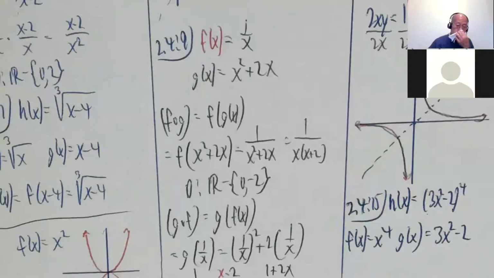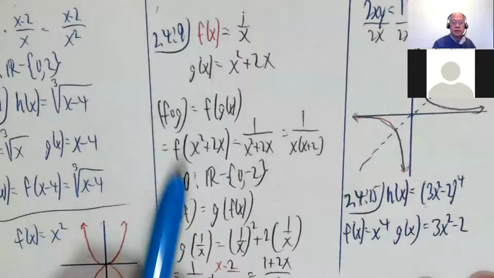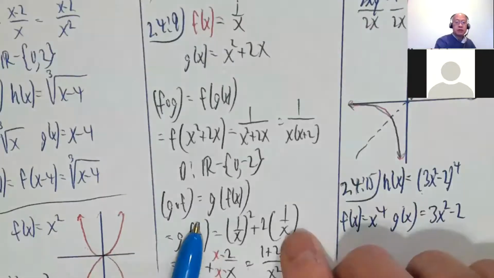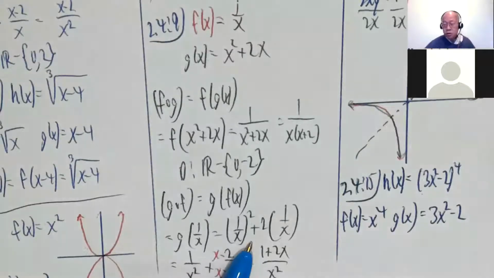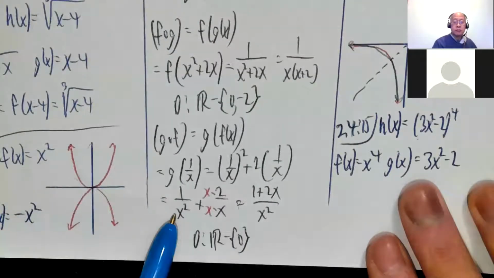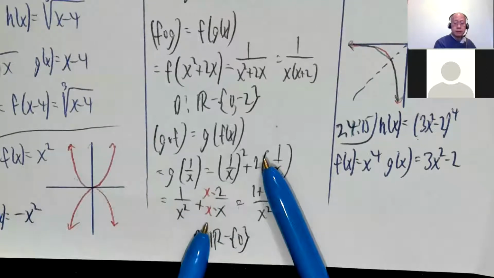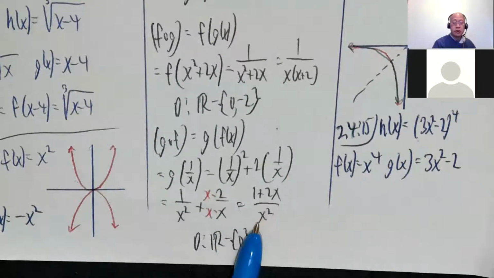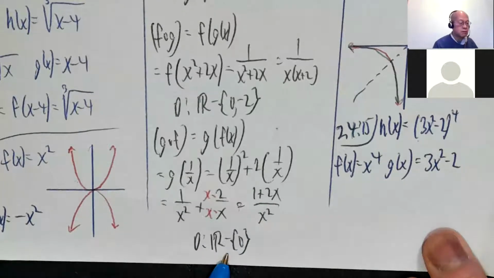Okay. The other way around, g circle f, g of f of x. That means I'm doing g of 1 over x. And now that goes right there and right there. So it's 1 over x squared plus 2 times 1 over x. That's 1 over x squared plus 2 over x. Multiply top and bottom by x to get a common denominator. So 1 plus 2x over x squared. Domain is all real numbers minus a set consisting of 0.